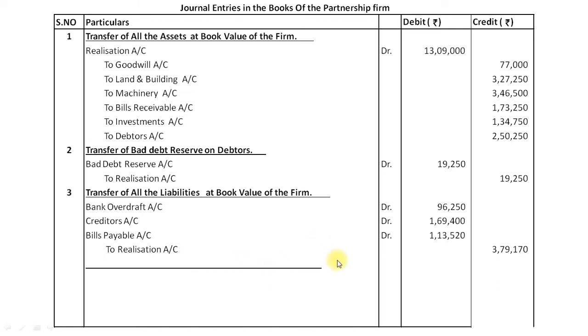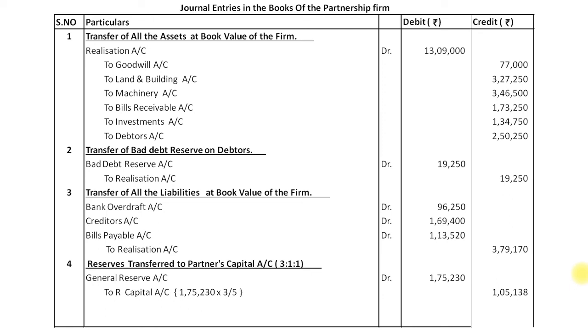Now next, number 4. Reserve transferred to partners' capital accounts in their profit sharing ratio, that is 3:1:1. And our accounting entry will be general reserve account debit ₹1,75,230 to R's capital account ₹1,05,138, to P's capital account ₹35,046 and to D's capital account ₹35,046.